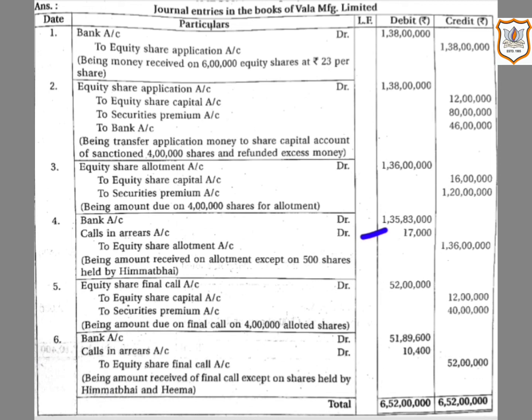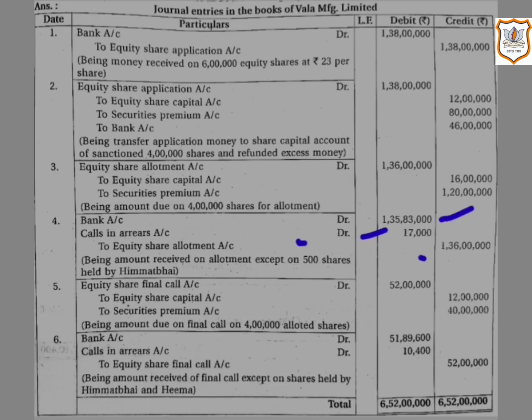Then equity share allotment account will be credited by rupees 1 crore 36 lakh. So out of 1 crore 36 lakh, the company has received 1 crore 35 lakh 83,000 and has not received 17,000 from the shareholder. So let's move to the next entry.